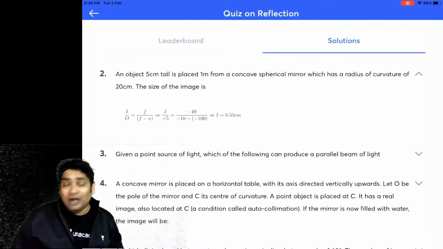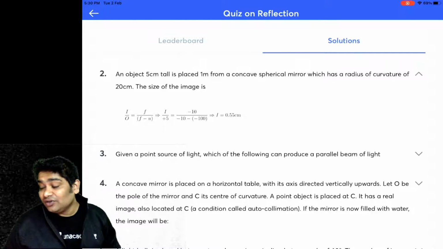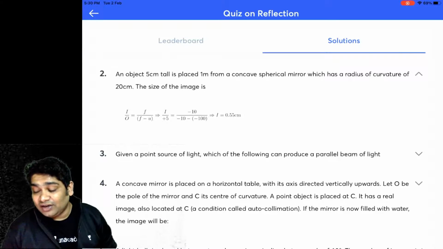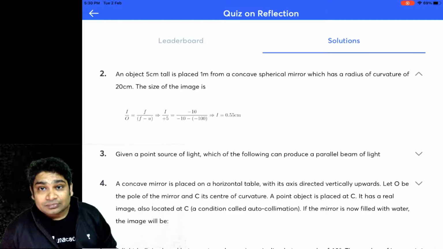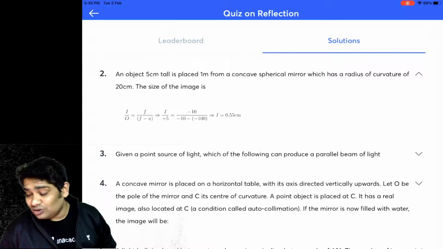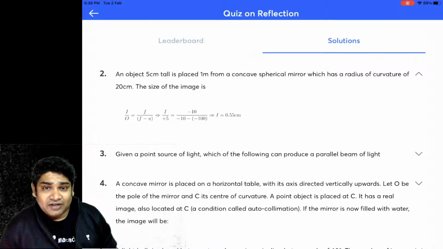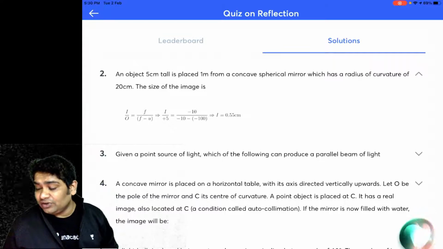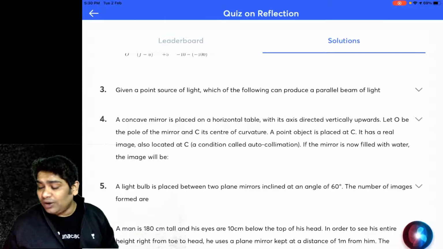Next, again, all you had to do here was you were told the size of the object and the radius of curvature. So you can find out the size of the image also. The magnification would be v over u. So use that, and minus v over u would have given you the answer. Now again, a point source.